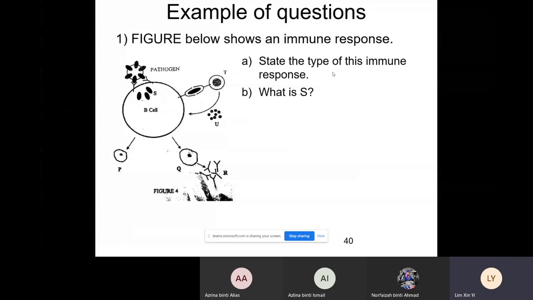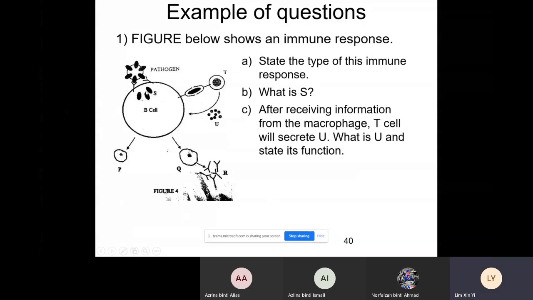The next question, what is S? This S is from the pathogen itself, and it will attack our B cell. So the answer would be antigen. It is just a general term. No matter whether it is virus, bacteria, or any kind of foreign substance, we only need to mention antigen.